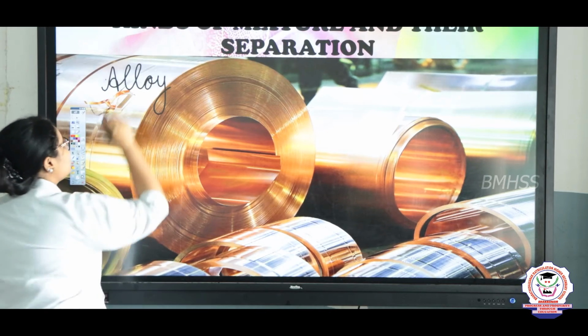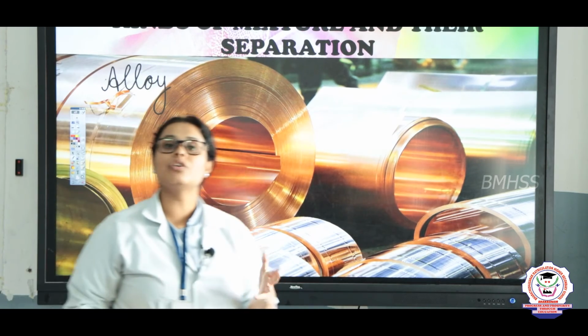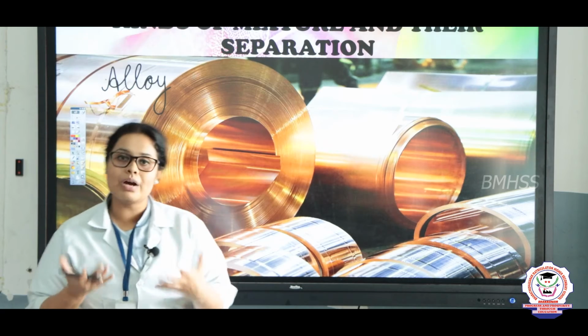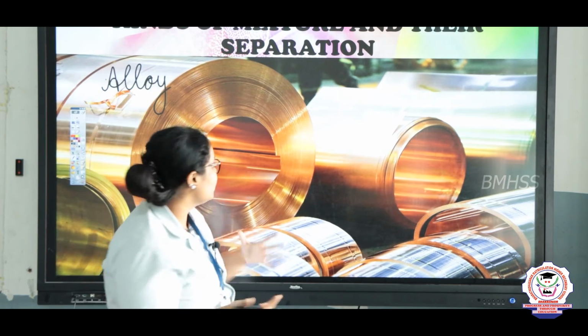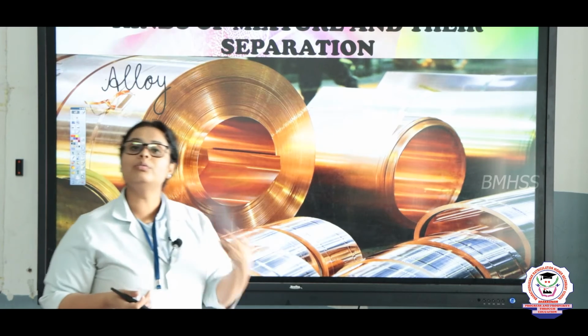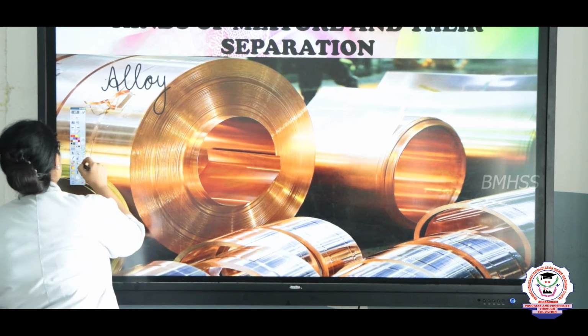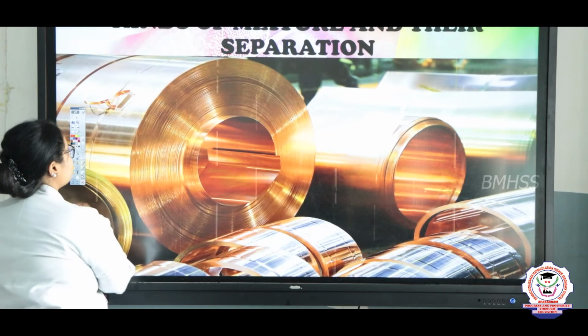A-L-L-O-Y. See children, alloy means it is a mixture of metals. That is, these two are solid metals, right? When they come together, they will form another mixture, and this is a bronze alloy. So this is an example of a homogeneous mixture.